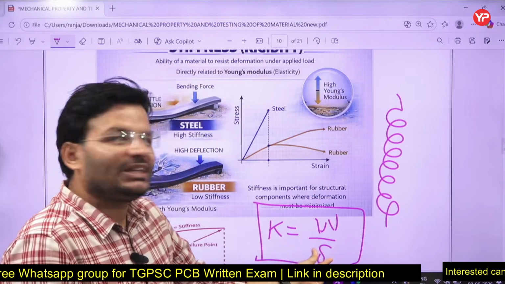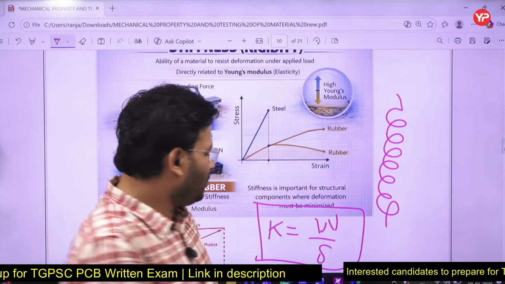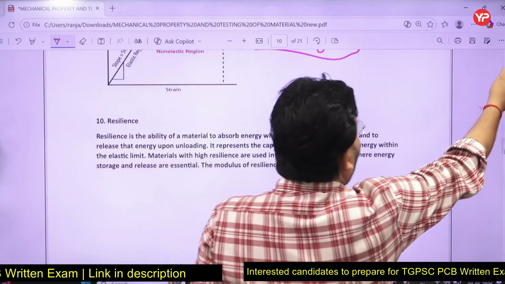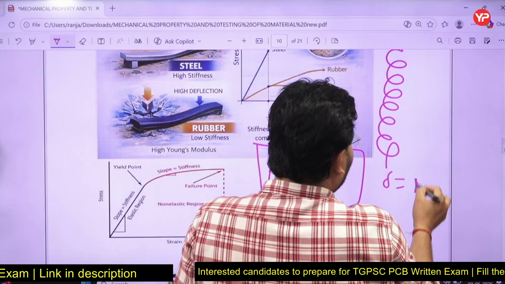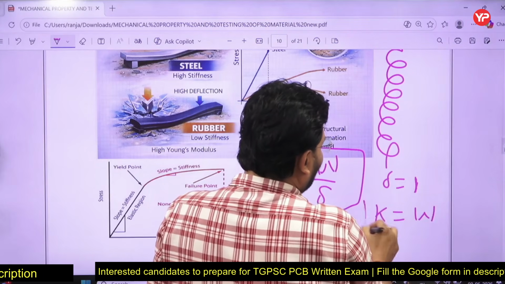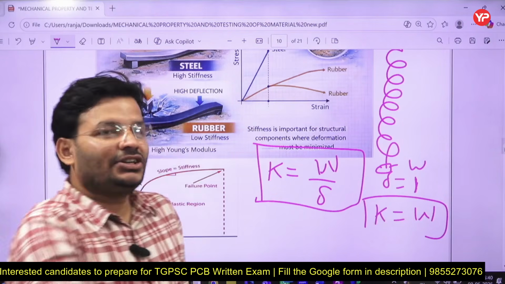Deflection means change in length. If deflection is unity, can I say K equals W? W is the load. You apply the load, then the length will change. So K is equal to W.